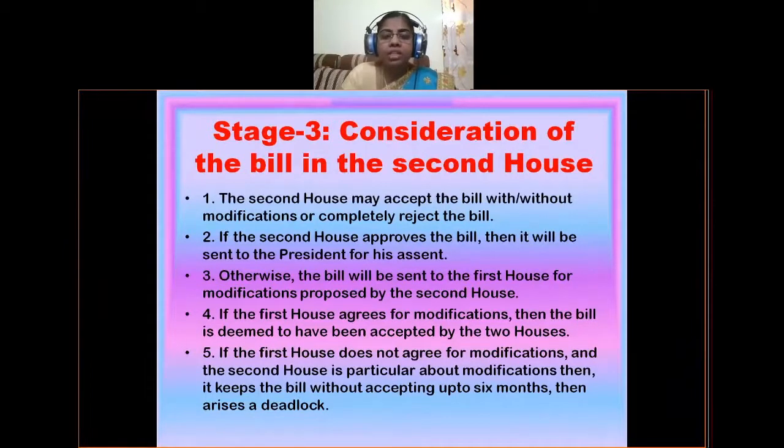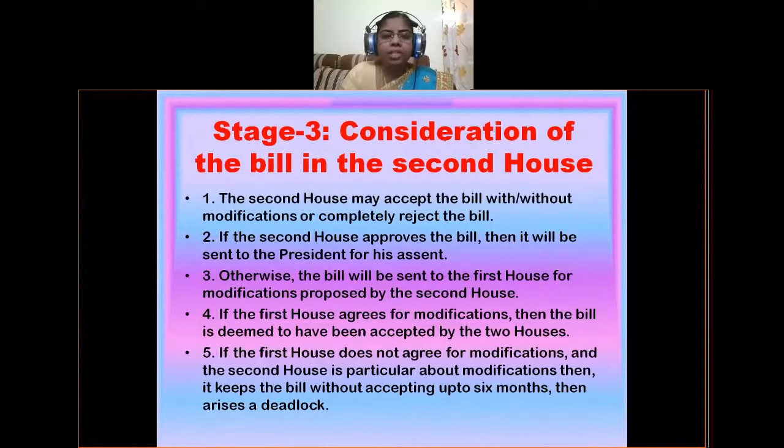Up to 6 months it can be dragged, and after that it is said to be a deadlock. A deadlock means that one house of the Parliament accepted the bill and the other house did not accept it.